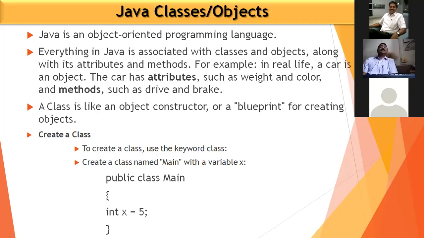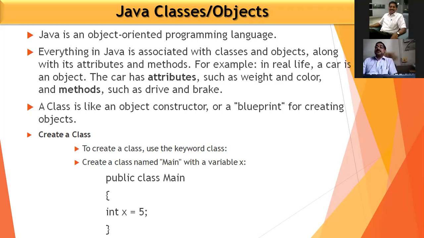For example, if we consider the tree, it has different things. Maybe it has a stem, it has leaves, it has some flowers. So all these things are objects of any tree, and the roots are different things. So how they are gaining the methods, that is how it is growing, it is one of the methods. So anyhow, there are so many objects in the world.